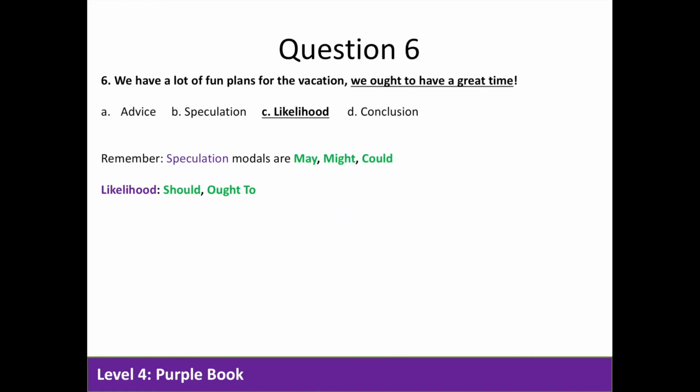Question 6. We have a lot of fun plans for the vacation. We ought to have a great time. Again, here I have some information, and I think that it's likely that we'll have fun because of fun plans. So C, likelihood, is the correct answer. You'll also remember that modals should and ought to are used for likelihood. In speculation, we use modals may, might, and could.